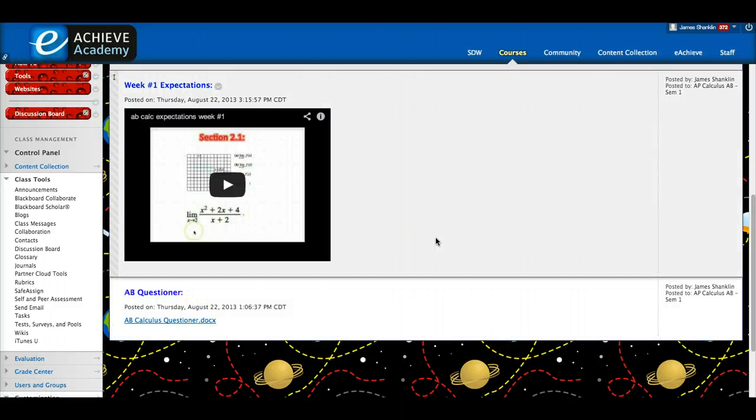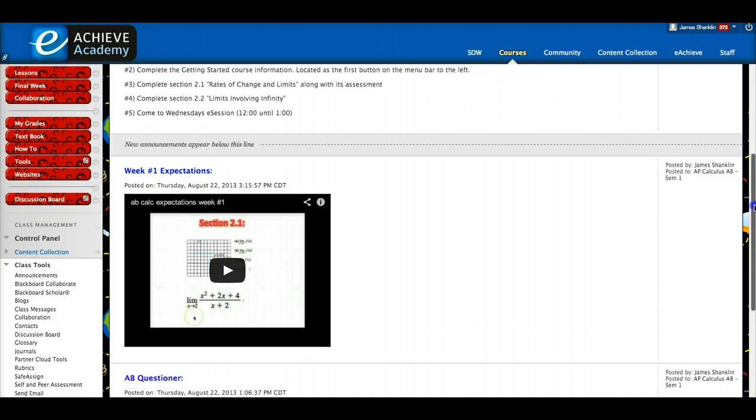The most important part of the questionnaire is the e-session times, the live e-sessions and the help sessions. I don't really care when we have the e-sessions, so I'm letting students choose what would work best for them. If it's in the morning, afternoon, or evenings, any one of those would work for me. So whatever the most students pick, that's the one that I will use for our e-sessions.